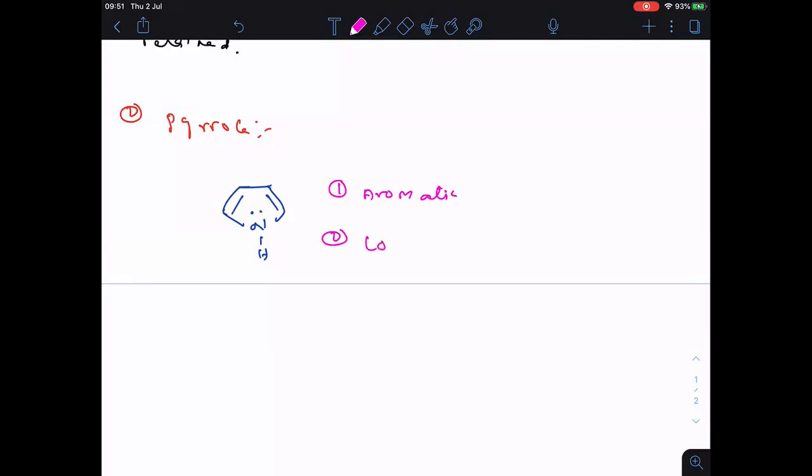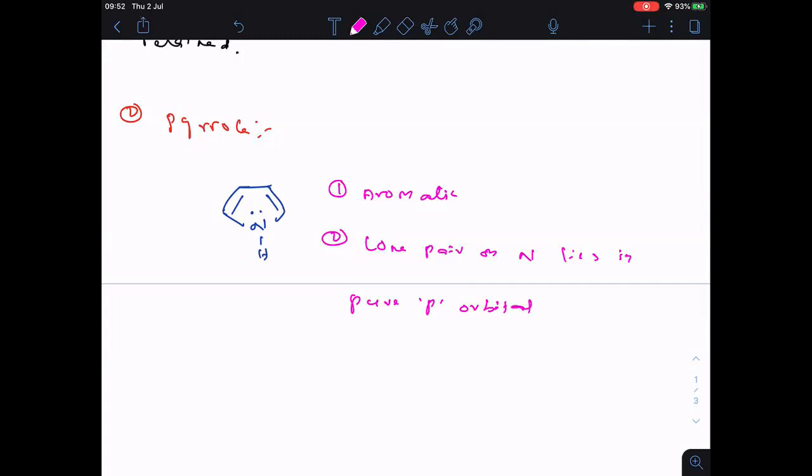Just now I told you, the lone pair on nitrogen lies in a pure p orbital. Clear?